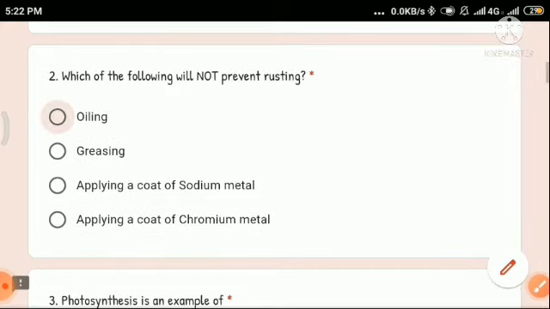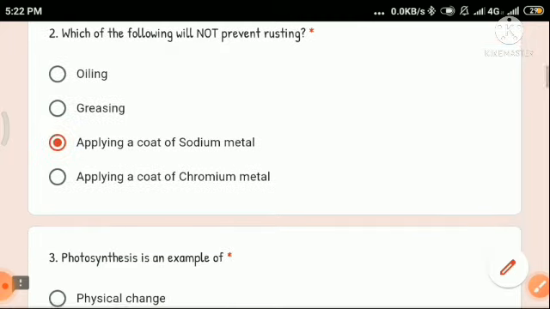But our question is, which of the following will not prevent rusting? So the answer is applying a coat of sodium metal. Applying a coat of sodium metal will not prevent rusting.